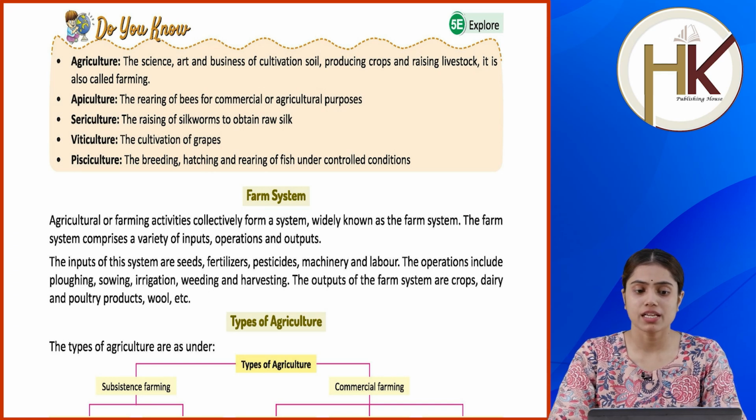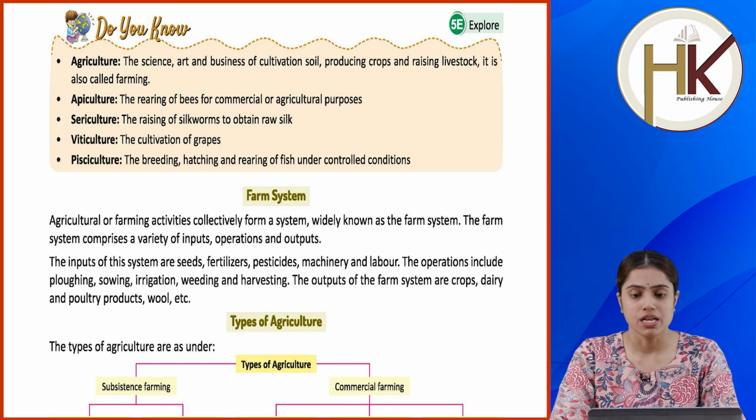Farm system. Agriculture or farming activities collectively form a system widely known as the farm system. The farm system comprises a variety of inputs, operations and outputs. The inputs of this system are seeds, fertilizers, pesticides, machinery and labor. The operations include ploughing, sieving, irrigation, weeding and harvesting. The outputs of the farm system are crops, dairy and poultry products, wool, etc.